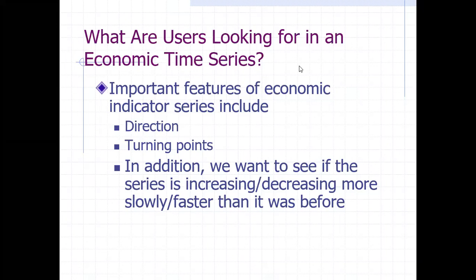In addition, we want to see if the series is increasing or decreasing more slowly or faster than it was before. We have to see that in the past behavior, and on the basis of that, you can predict the future behavior of the time series data.